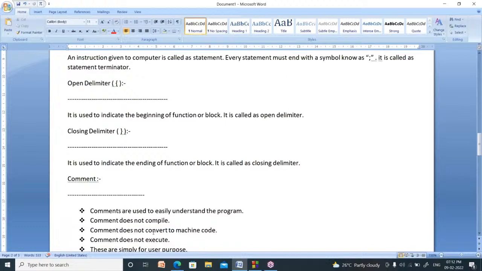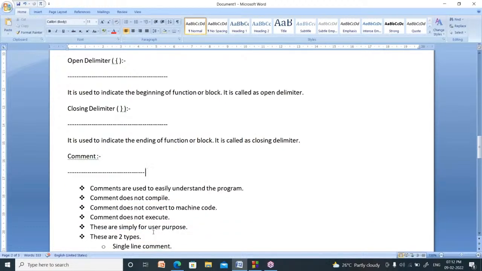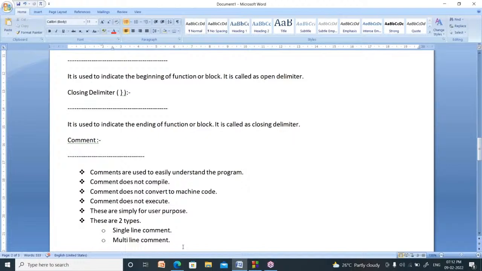Next, what is comment? Comment is nothing but a sentence in the program which increases the understandability. Comments are used to easily understand the program. Comments don't compile.